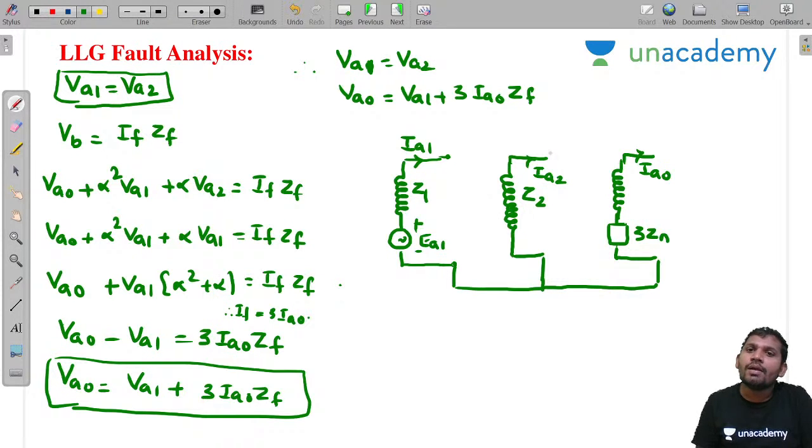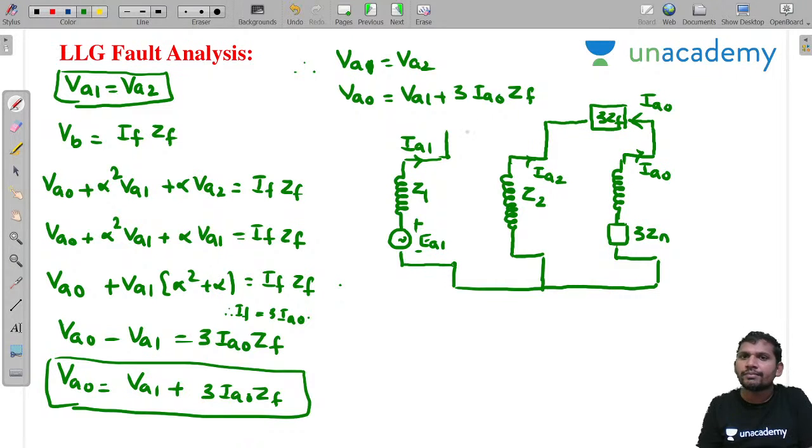But here one relation must be satisfied. By satisfying this relation only can you connect: VA0 equal to VA1 plus 3IA0 into ZF. For that I will connect one 3ZF here, carrying the current IA0.